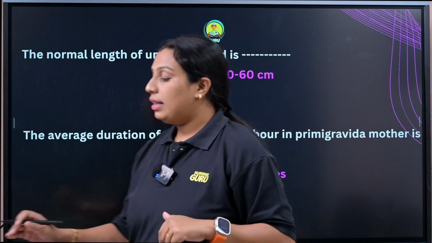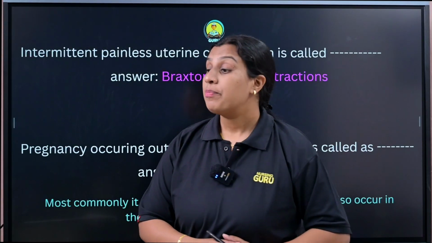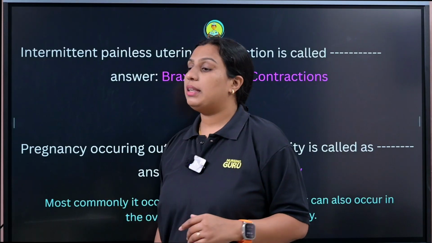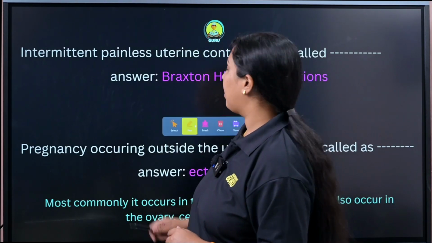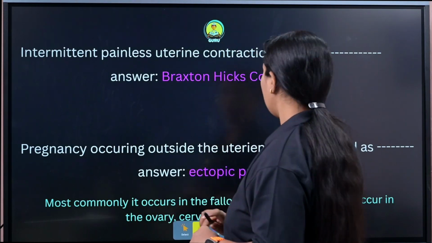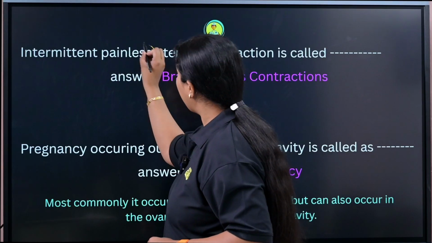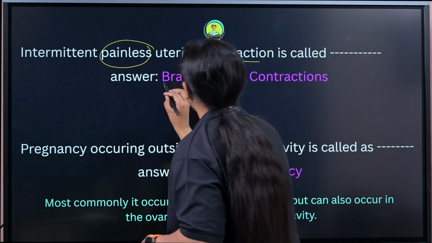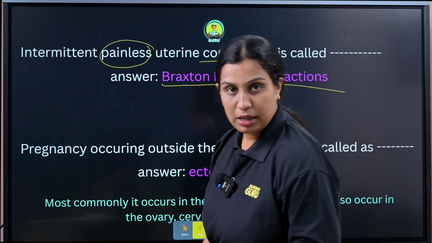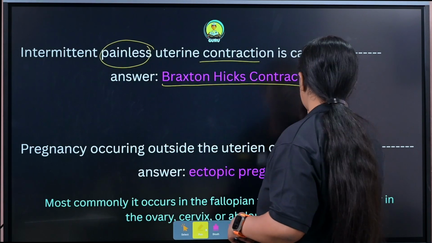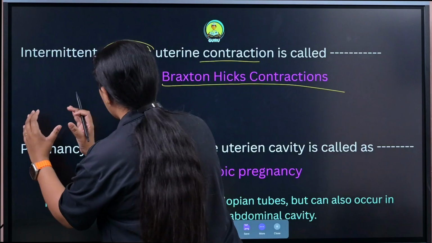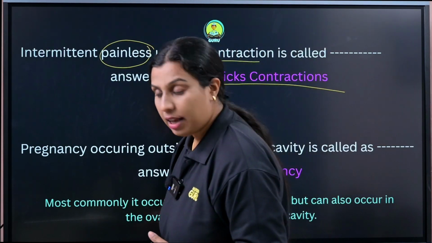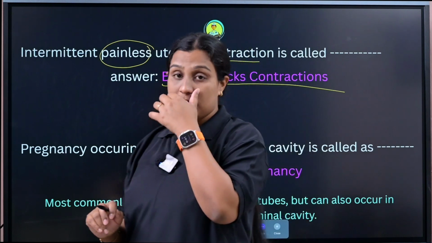Alright, the next question is intermittent painless. Read this one. Intermittent painless uterine contraction is called Braxton-Hicks contraction. Clear? Braxton-Hicks contraction is the intermittent painless uterine contraction. I hope it is clear. We can move to the next question.